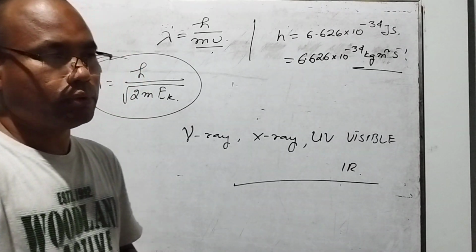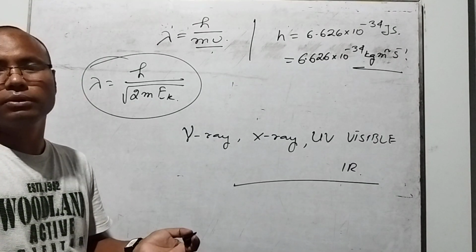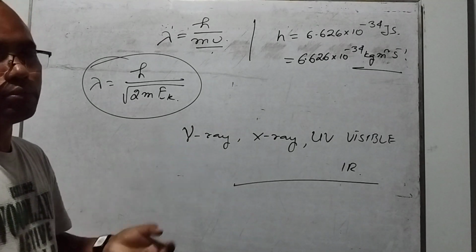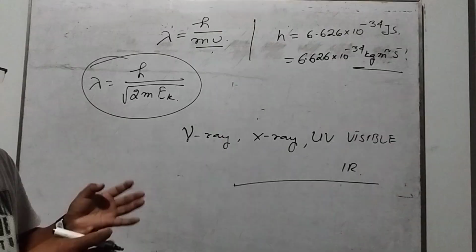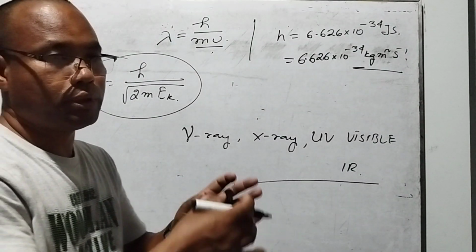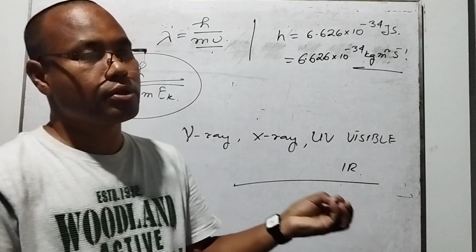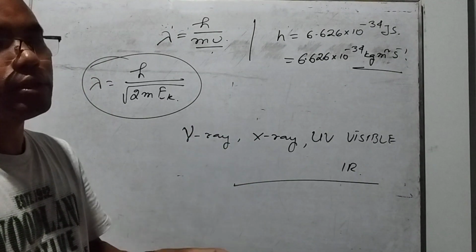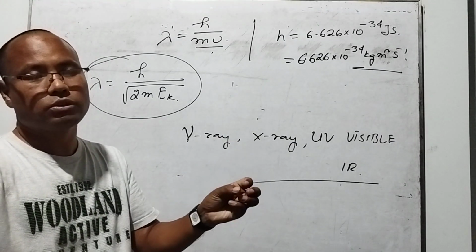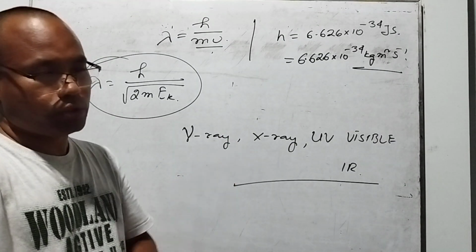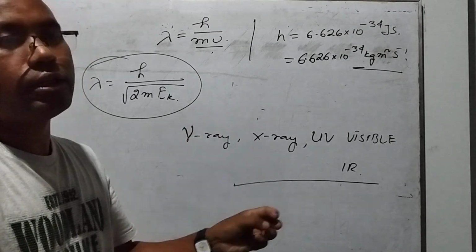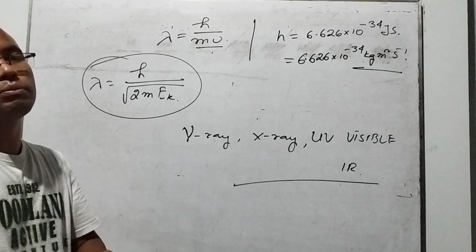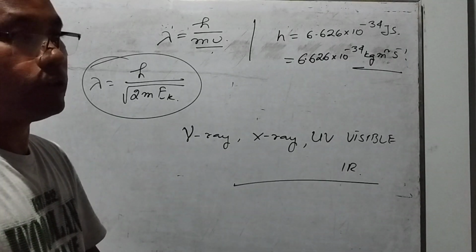As I said before, electromagnetic radiations are a form of energy. There are two different types of energy we can consider. One is the Einstein energy, another is the Planck energy. Einstein energy is the energy related to the mass of the particles moving with a velocity, and Planck energy is the energy related to the particles moving in the direction of propagation, that is the frequency or wavelength.